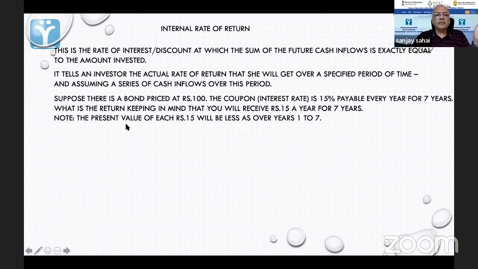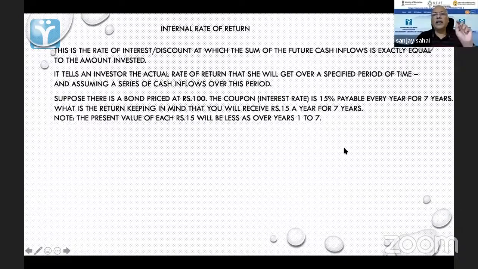Now, the present value of each rupee of 15 will be less over the years 1 to 7. पहला साल आपको 15 मिलेगा, 7वें साल में भी आपको 15 मिलेगा, लेकिन present value अगर हम देखेंगे तो ये कम होगा ना. And the 100 rupees you get in the 7th year, जो वापस आपको मिलेगा, उसका भी कम होगा. That will also be less than the 100 rupees you are giving today. Now, suppose we do a little exercise to find out what is the internal rate of return of this bond. कितने पैसे actually हम कमा रहे हैं? If I take it without considering anything, तो क्या होगा?